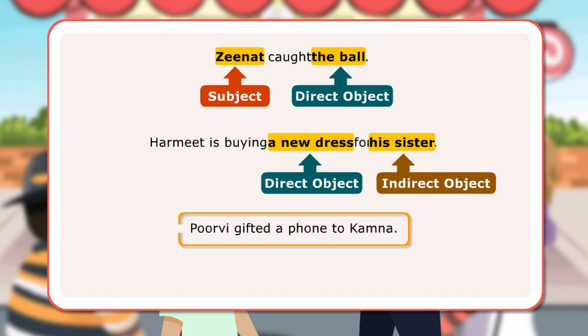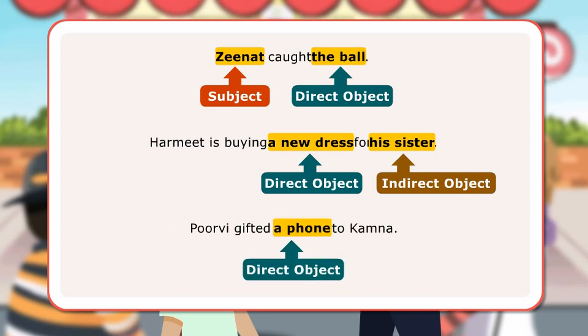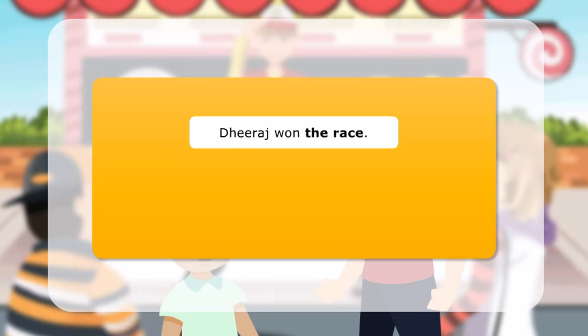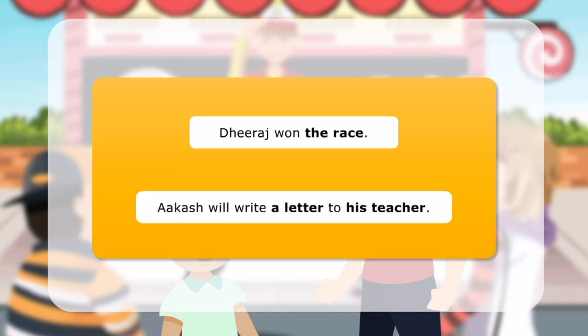In the third sentence, a phone is the direct object as it answers the question what, and Kamna is the indirect object as it answers the question to whom. Here are a few more examples of direct and indirect objects. Dheeraj won the race. Akash will write a letter to his teacher.